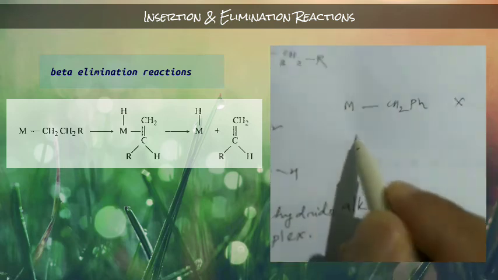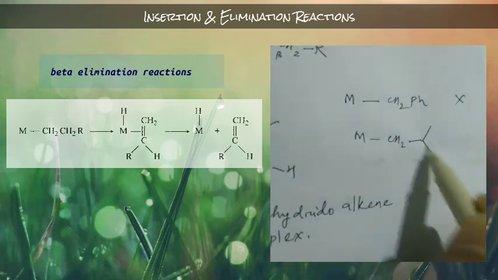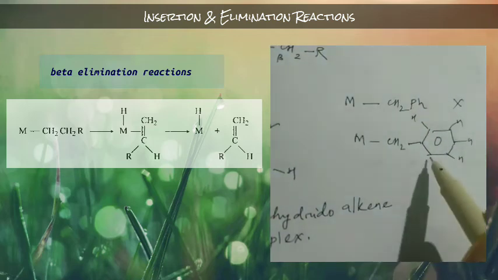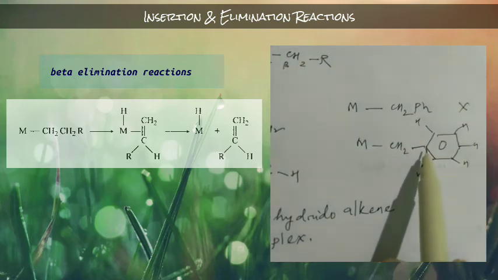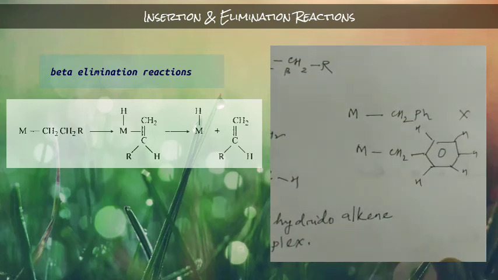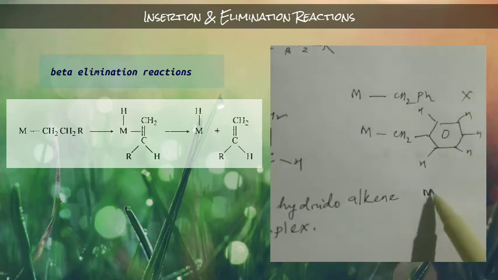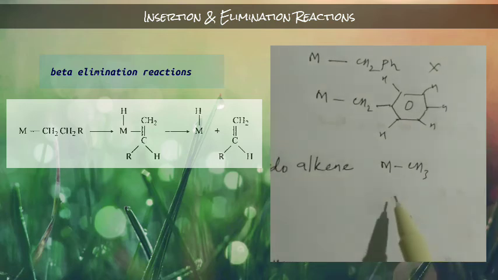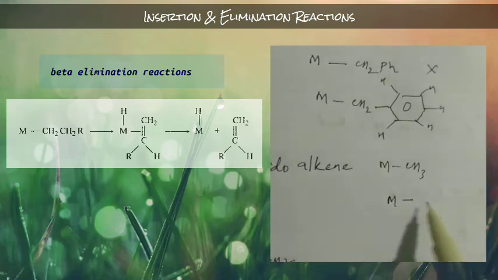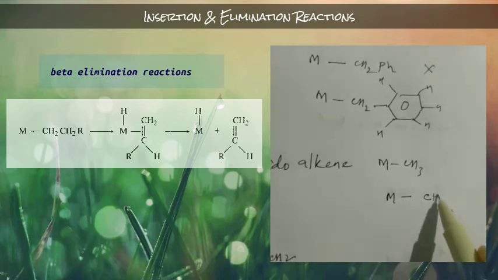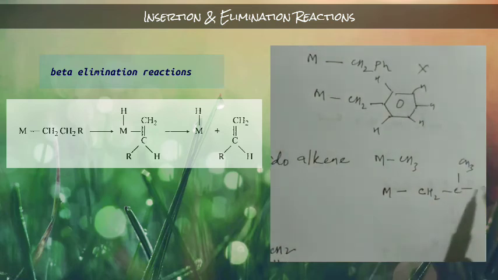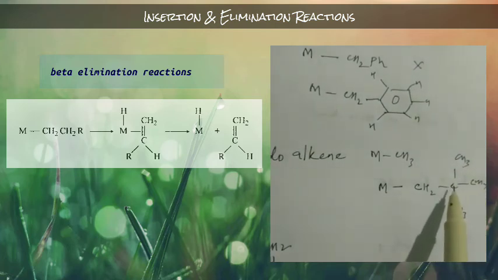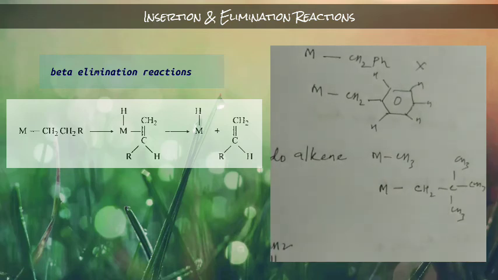It will be like this: metal CH2, this is a benzene. Here hydrogens are present on the ring, but no hydrogen is present in the beta carbon, so it will not exhibit beta elimination. Similarly, M-CH3 has no beta carbon, so it will not exhibit beta elimination. Similarly this one also, CH2 C CH3 CH3 CH3, so here also no beta hydrogen is present.